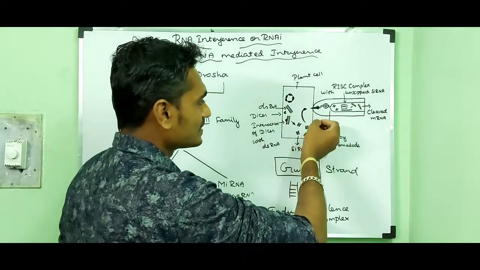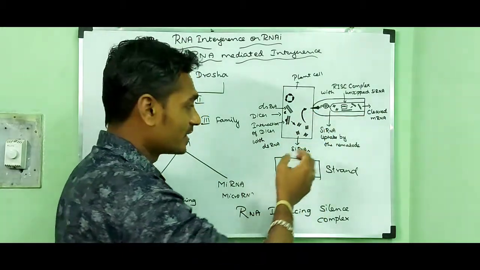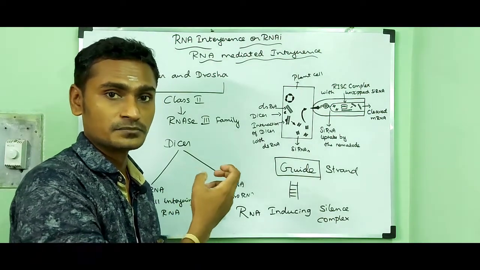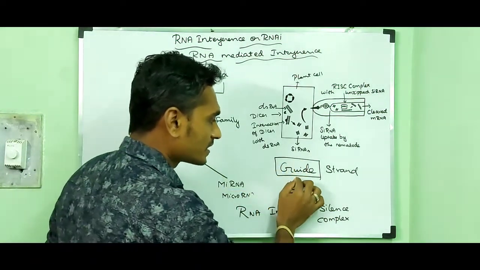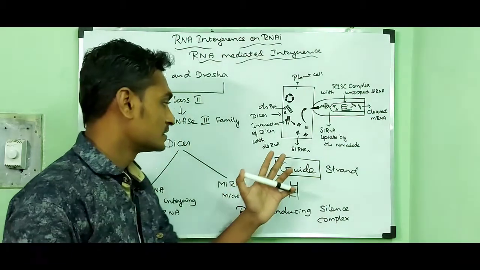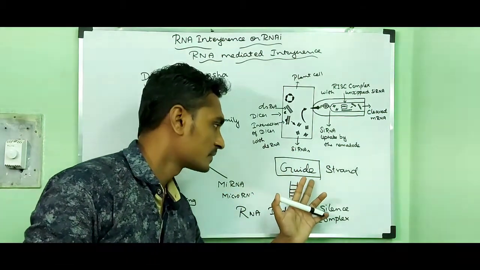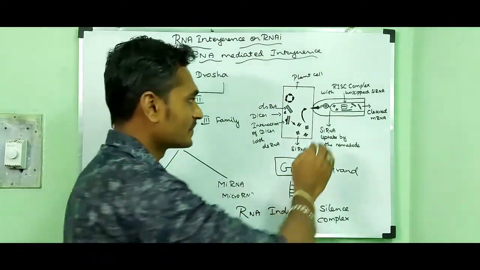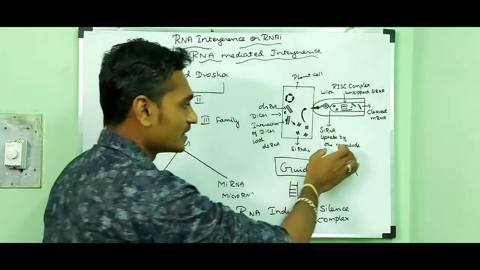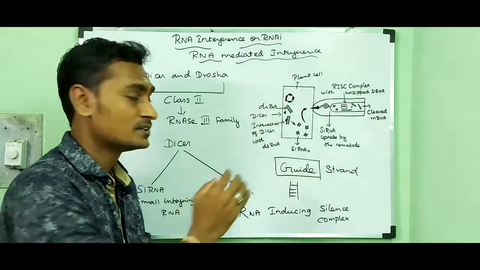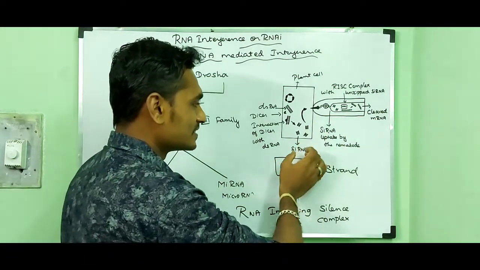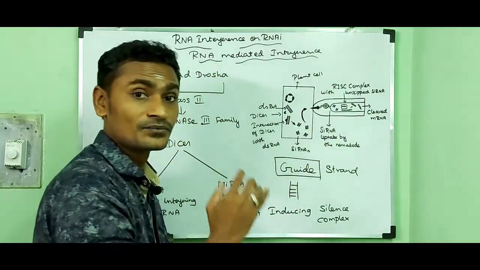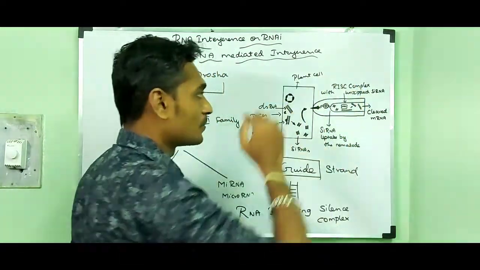Then that RNA is taken up by the nematode. The siRNA contains the guide strand, and it can bind with the mRNA of the nematode. Then this siRNA can degrade that mRNA with the help of the RISC complex.